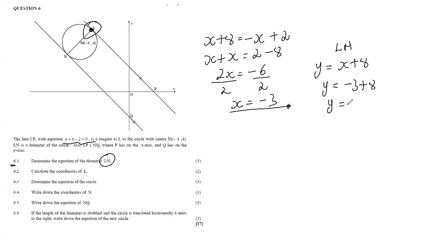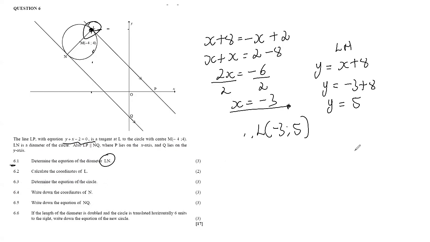So my y value here for L becomes 5, right? So that means the coordinates for L are negative 3, positive 5. And considering where L is on the Cartesian plane, it does make perfect sense that the coordinates are negative 3, positive 5. So when you look at your diagram from your analytical geometry, even your answers should make sense, right? The diagrams are not really drawn to scale, but in terms of finding your coordinates and looking at the Cartesian plane, it should make sense. Then, okay, now let's proceed.